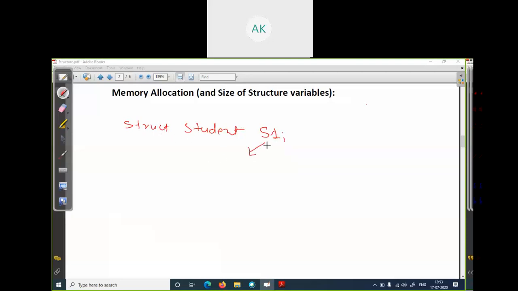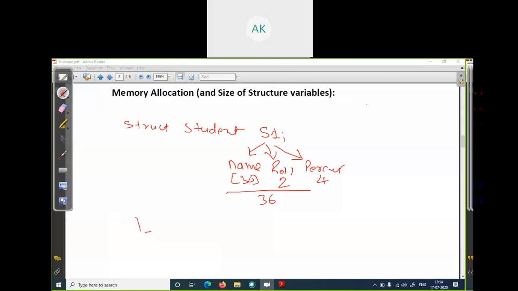The student structure has 3 data elements: its name, its roll number, and its percent. Name is 30 bytes, roll number is 2 bytes, and percent is 4 bytes. So total size is 36 bytes.